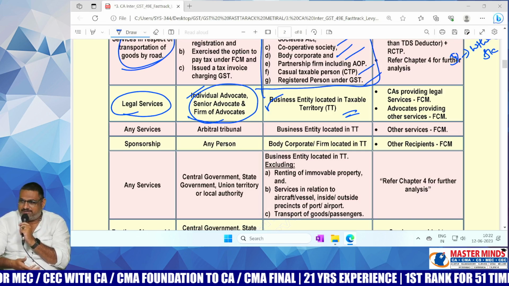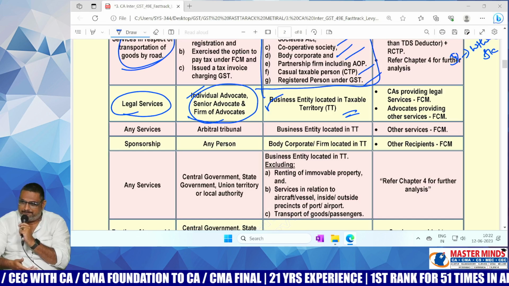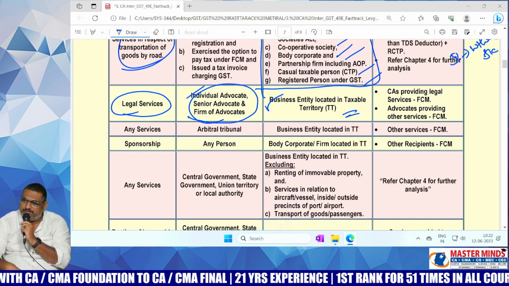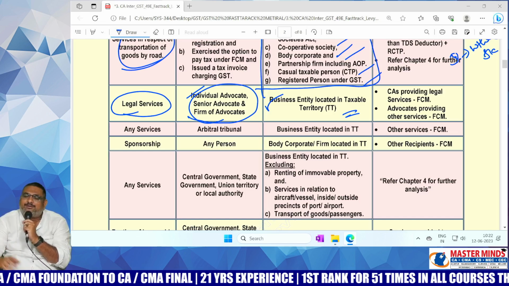What is this here? For this also you are responsible. Fine. So what is the third one?